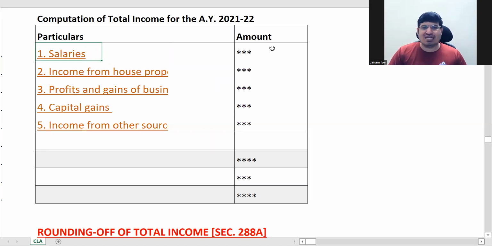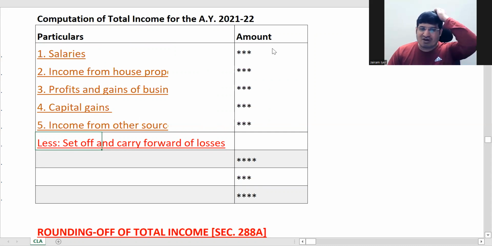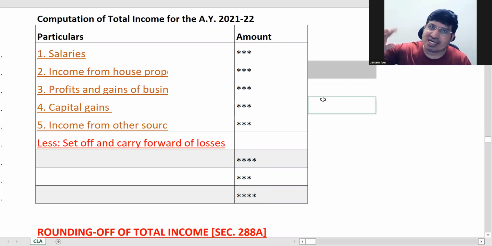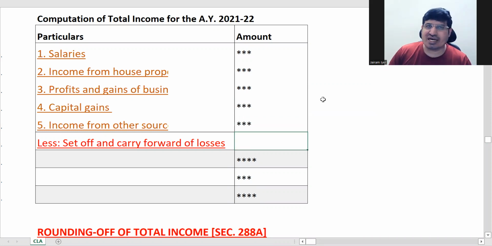This is salaries, house property, PGBP, capital gains, other sources. All you will add here. When you add everything, you will get a total. From that total, you will do set off and carry forward of losses. That means you can have a loss in one of these heads, you will have profit in another head, so you can set it off. That is a subsequent chapter we'll see later on. Right now, it doesn't have a relevance for you currently. So much later chapter.